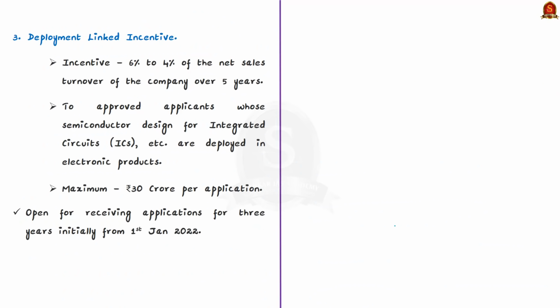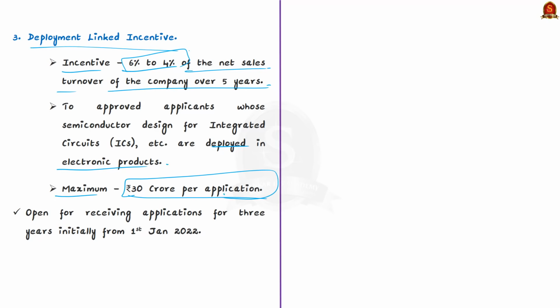And the next component is deployment linked incentive. Under this component, an incentive will be provided to approved applicants whose semiconductor design for integrated circuits are deployed in electronic products. Such an incentive will be 6% to 4% of the net sales turnover of the company over 5 years. And the maximum incentive provided will be rupees 30 crore per application. Also, the scheme is open for receiving applications for 3 years initially starting from 1st of January 2022.